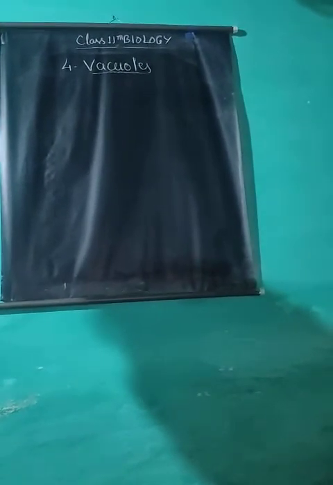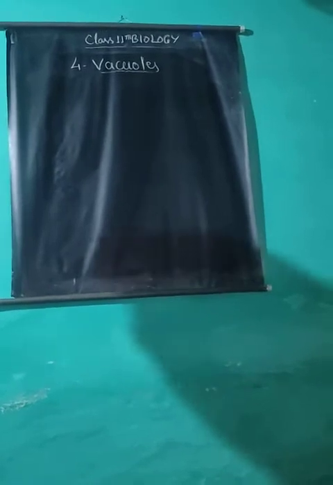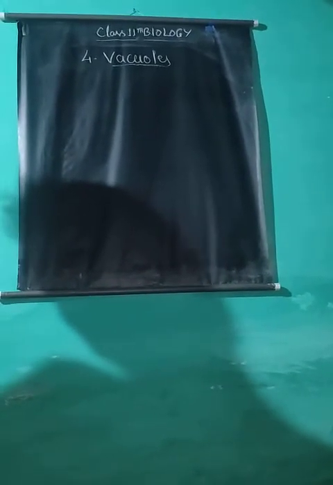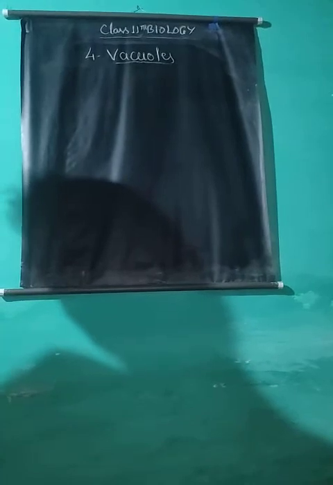Each vacuole is surrounded by a thin membrane called tonoplast. It is filled with cell sap. It contains sugar, minerals, proteins, amino acids, esters, water-soluble pigments, and waste products. Some protozoan cells have contractile vacuoles. These help in osmoregulation.